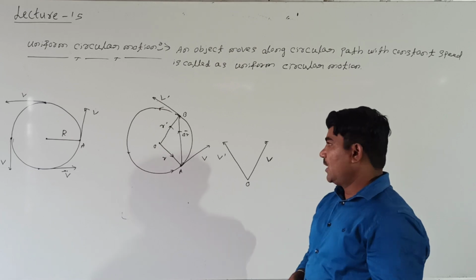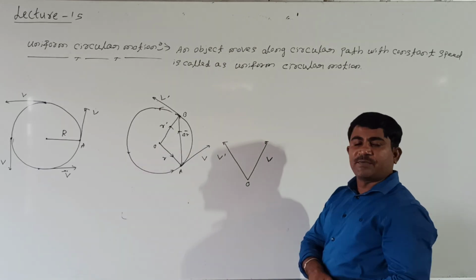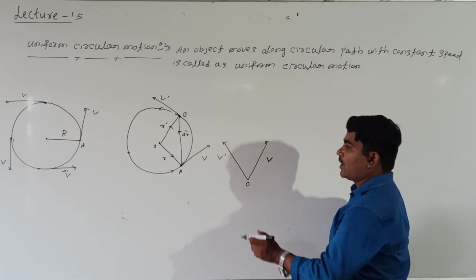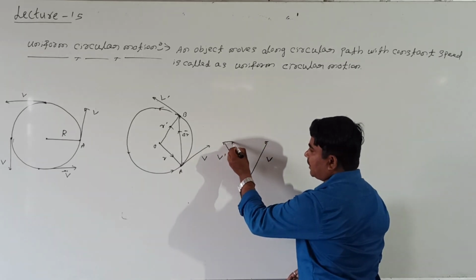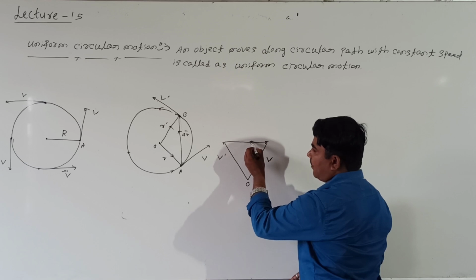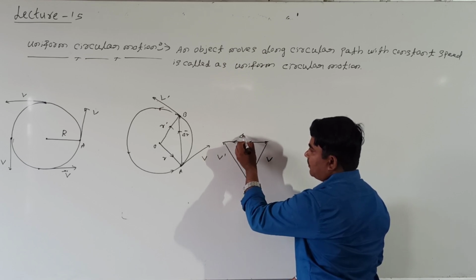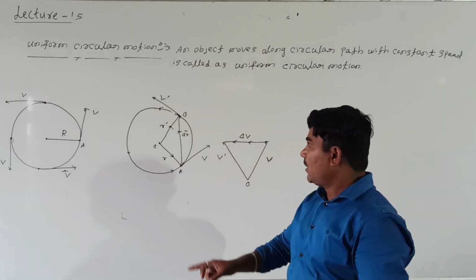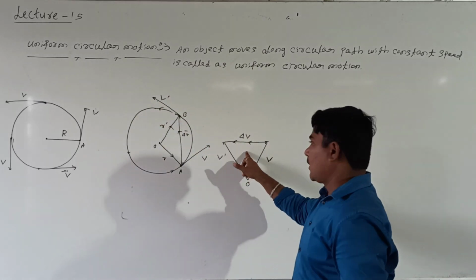Right, students? Now, the change in velocity is very important. It is the final velocity minus the initial velocity. How to find the change in velocity? It can be represented by the triangle law of addition of vectors. The change in velocity means the difference of this velocity and this velocity.